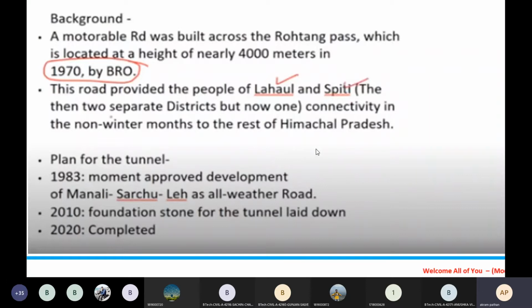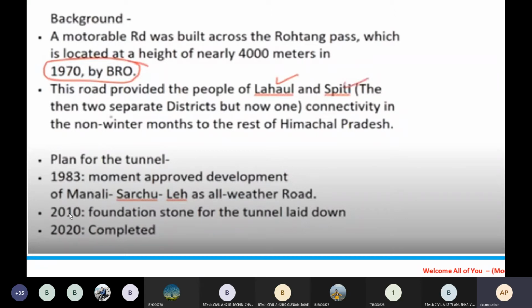So the plan for the tunnel, if you see here, in 1983 the movement was approved by the development authority of the Border Roads Organisation, BRO, for Manali, Sarchu, Leh, as well as all weather roads. All weather roads means it is accessible throughout the year. In 2010 the foundation stone for the tunnel was laid.